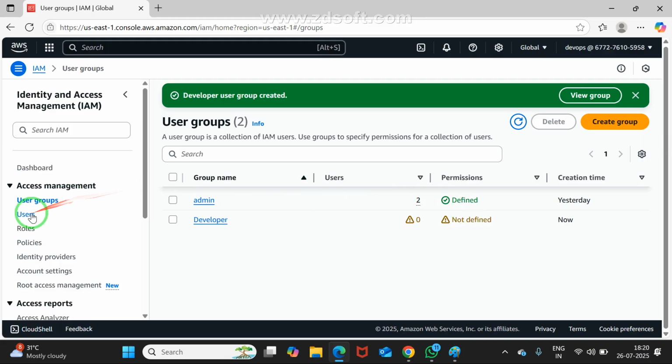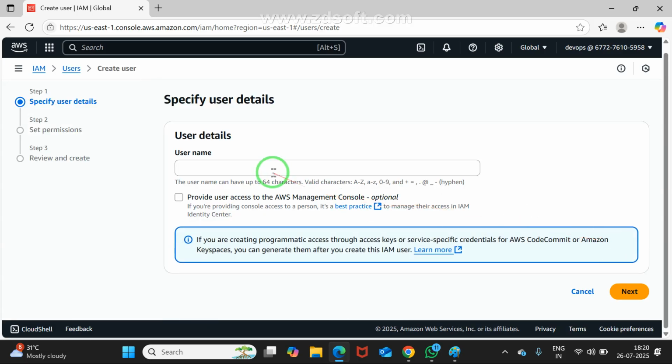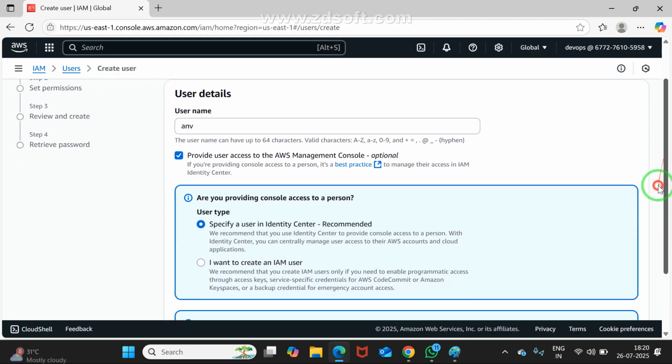Now, what I am able to do, click on users. I am giving a very short name because of already existing names. Maybe I may go with AN. Such a name is not there. I am going to provide user access, that means I want to give console access.